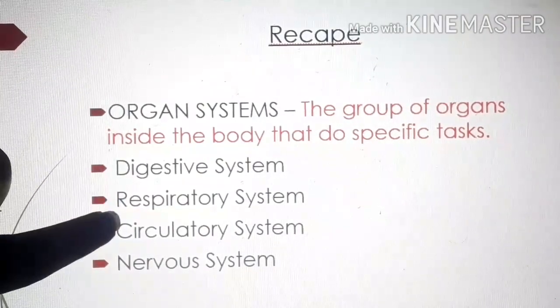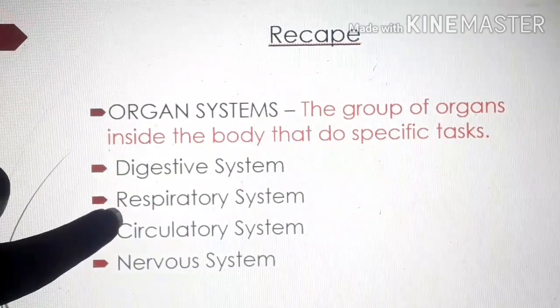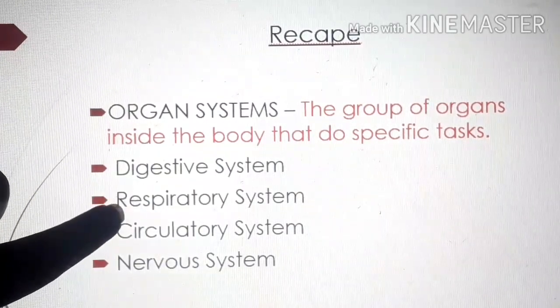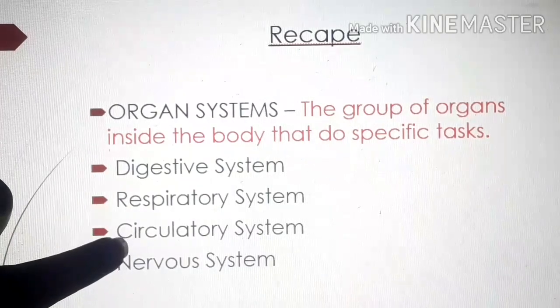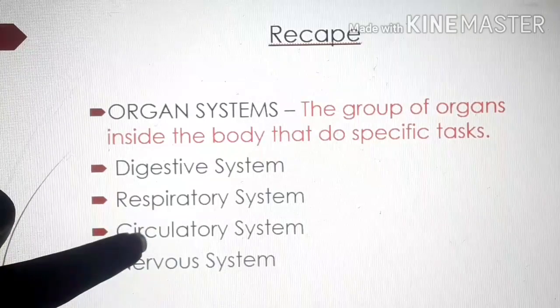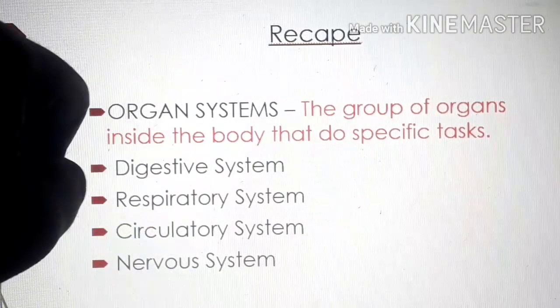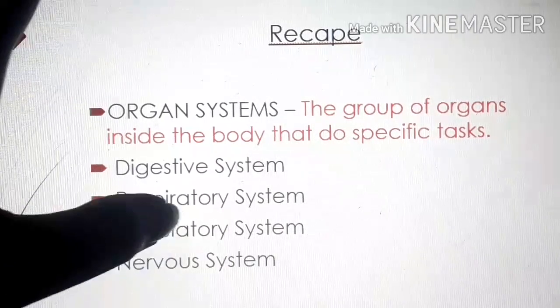For the respiratory system, which organs do we need, children? Nose, windpipe and lungs. For the circulatory system, which organs do we need? Heart. Isn't it the most important organ, because it pumps the blood and it flows through our blood vessels.